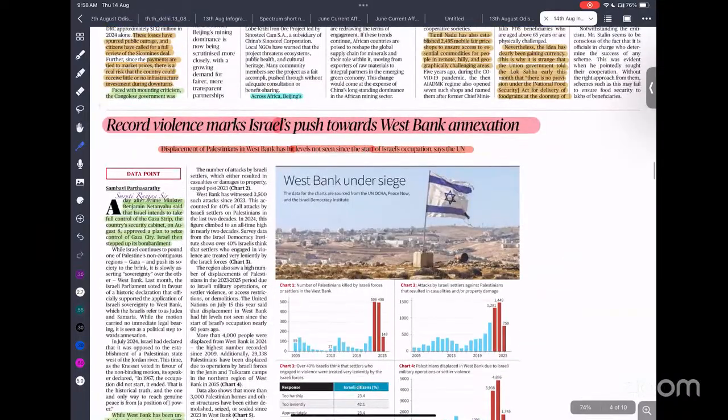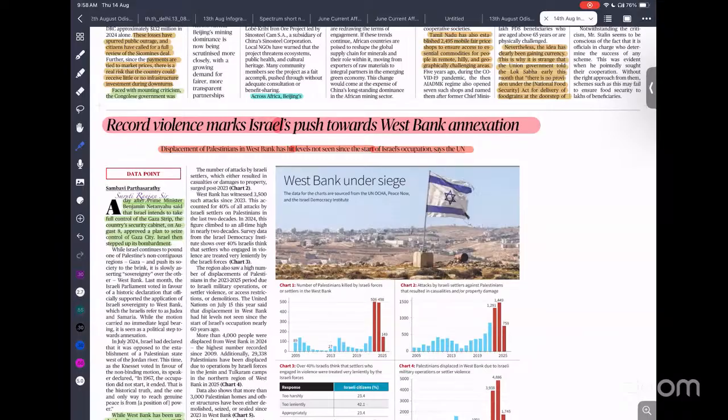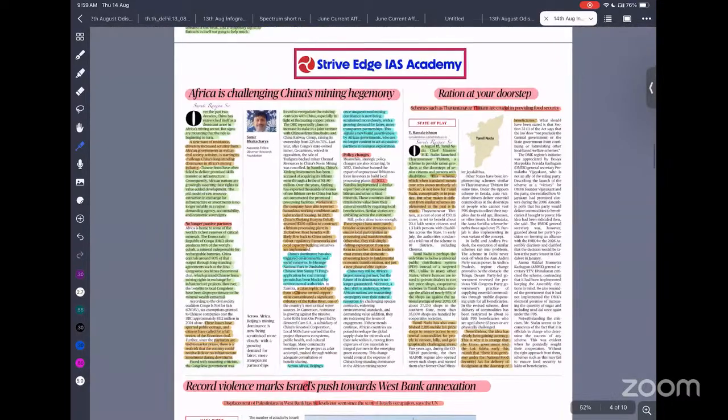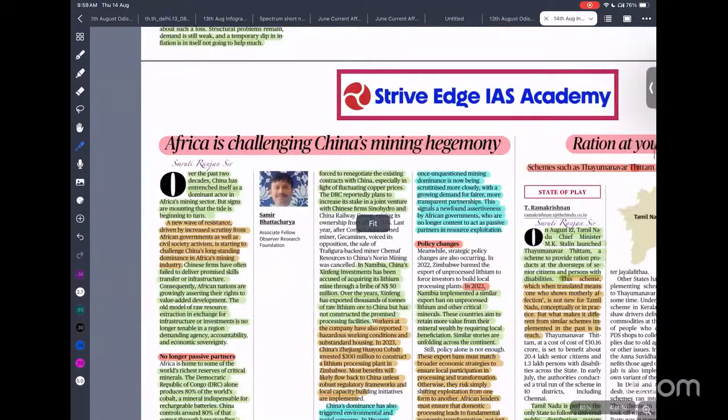Record violence marked Israel's push towards West Bank annexation. Recently Israel planned to annex the West Bank, making it part of its territory. That led to the violence. The last 22-month campaign led to more than 60,000 people dying in the Gaza Strip. This is what is more important. No need to go into detail because this data is fact. This does not directly relate to our exam.